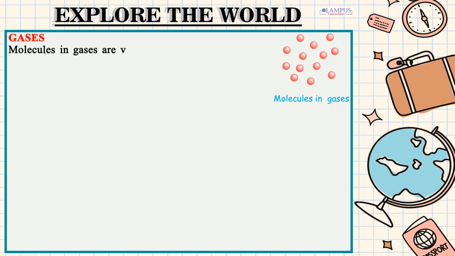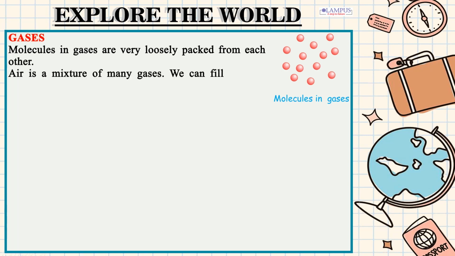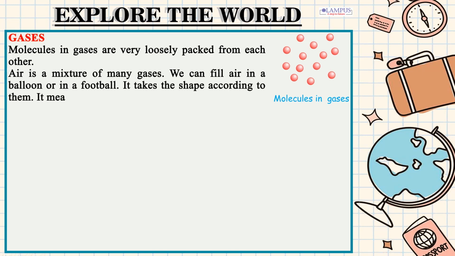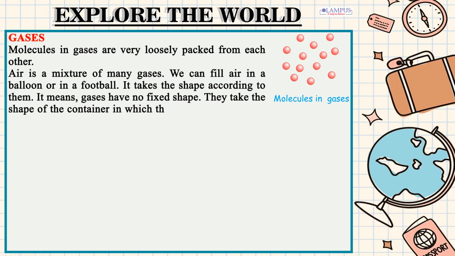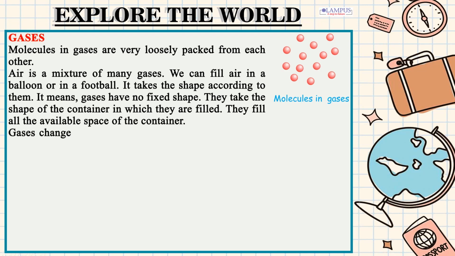Gases. Molecules in gases are very loosely packed from each other. Air is a mixture of many gases. We can fill air in a balloon or in a football. It takes the shape according to them. It means, gases have no fixed shape. They take the shape of the container in which they are filled. They fill all the available space of the container. Gases change their volume according to the space available to them.